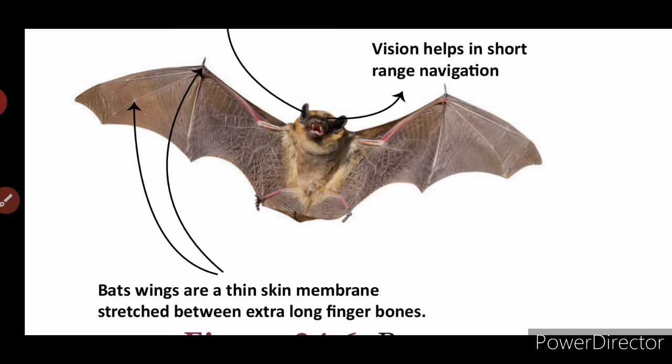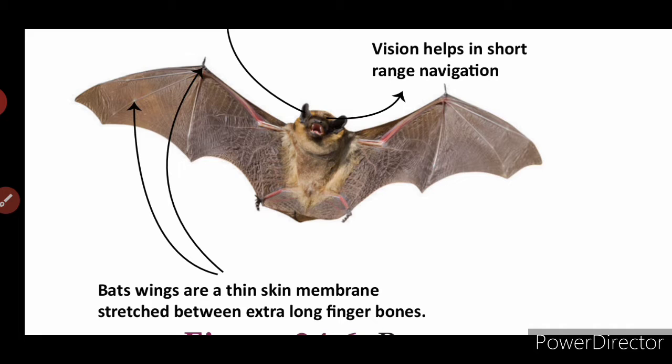Where do bats live? Bats live in caves, and apart from caves, bats also live in trees, hollowed logs and rock crevices. The adaptations of the bat in relation to their habitat will be explained now. First we are going to see its nocturnality. What is nocturnality? Children, do you have any idea about the word nocturnality?